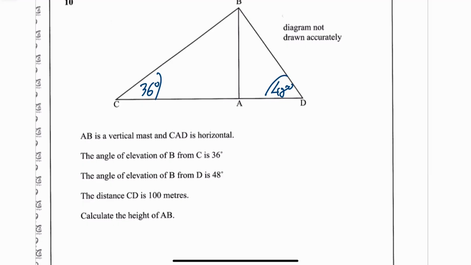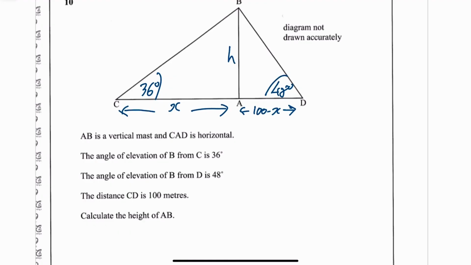It also says the distance of CD is 100. So I have called this one X, and then this one is going to be 100 minus X. And I'm going to call this height H, because that's what we want to find, this height H here.